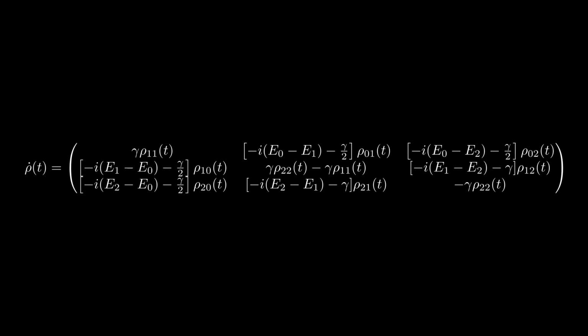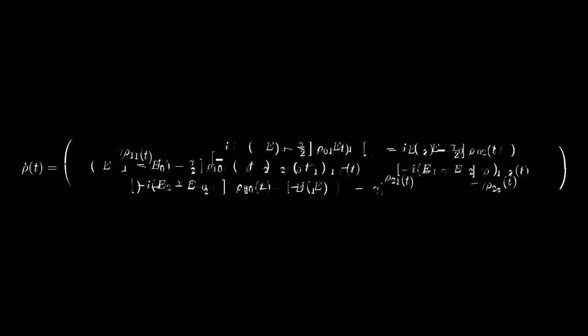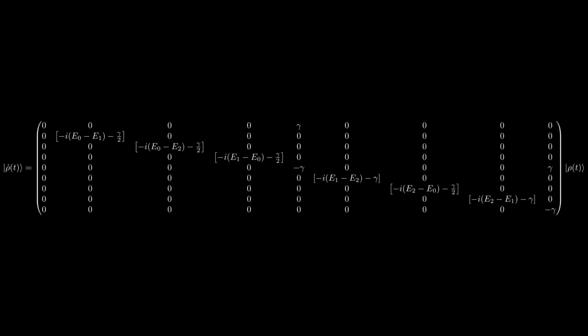ODEs. To make this easier to see, I will transform the density matrix from a 3x3 matrix to a single 9x1 ket vector with elements rho 00 of t, rho 01 of t, etc. in a column. If this coefficient matrix is very large or complicated, you would be best suited using something like RK4 to find the solutions to these ODEs. However, in this case, everything is actually very simple, and we can actually just solve everything analytically by finding the eigenvalues and eigenvectors as normal, as you might have learned in your differential equations courses.